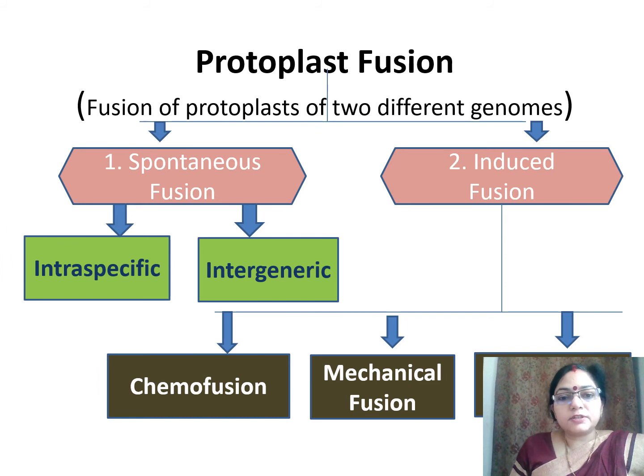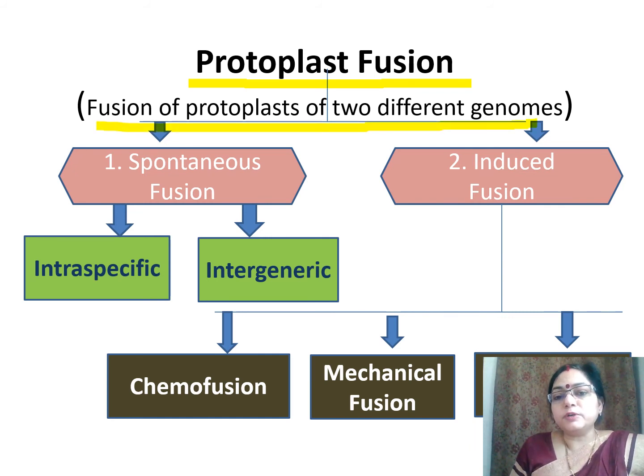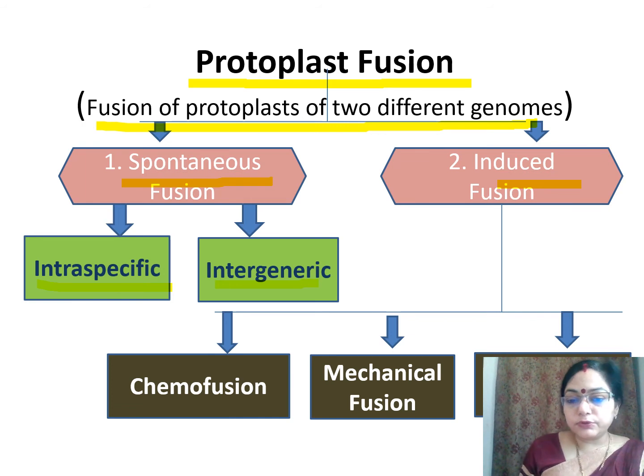Next step in somatic hybridization is protoplast fusion. Fusion of protoplast of two different genomes is called protoplast fusion. It may be spontaneous fusion and it may be induced fusion. We will discuss all these in detail. In spontaneous fusion, it may be intraspecific or it may be intergeneric. And induced fusion, it may be of three types: chemofusion, mechanical fusion, and electrofusion.